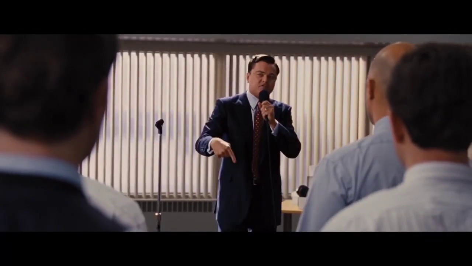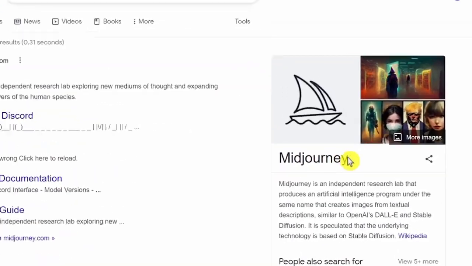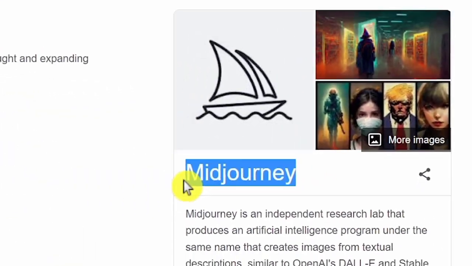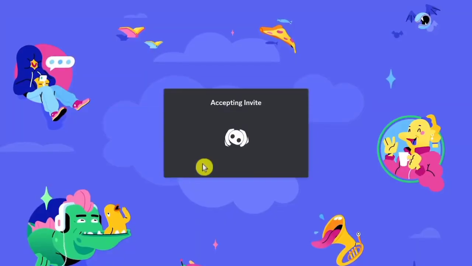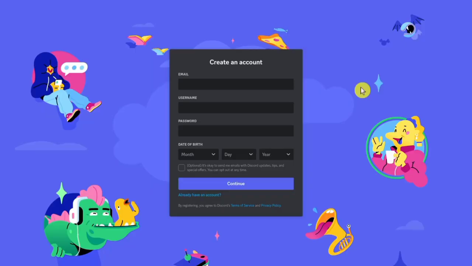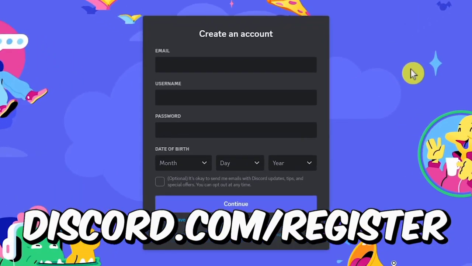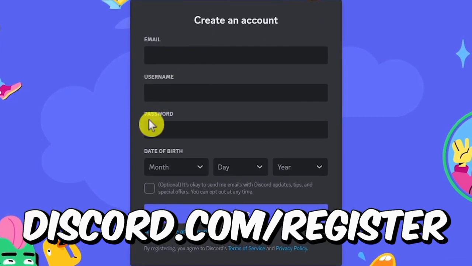Now there has been a lot of AI art generators recently. And I myself have tried a lot of them. But the one that provides the best quality in my opinion is MidJourney. It's also very easy to use. So, the easiest way to access MidJourney is by using Discord. And if you don't have a Discord account already, then just head over to discord.com/register and then create your account.